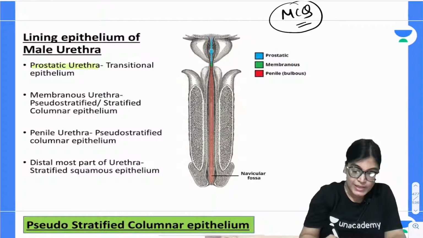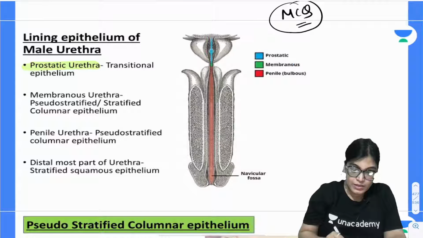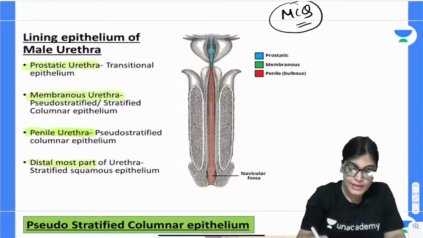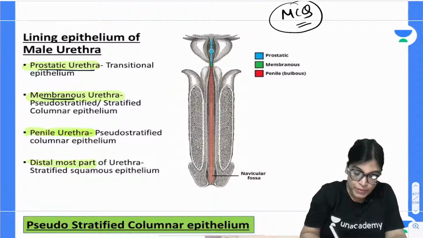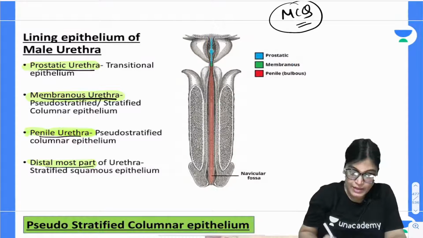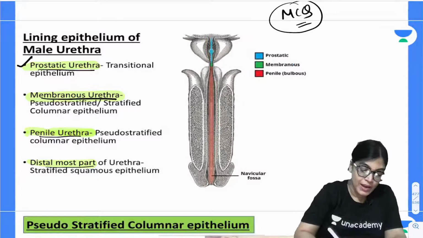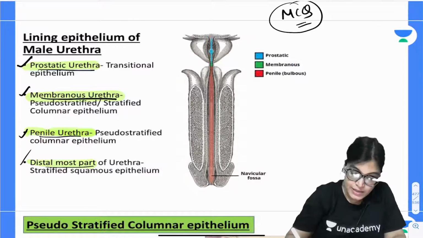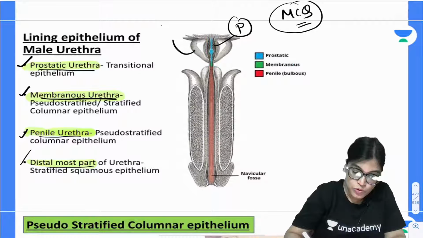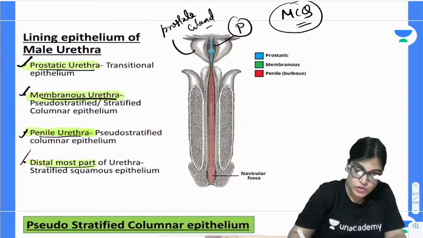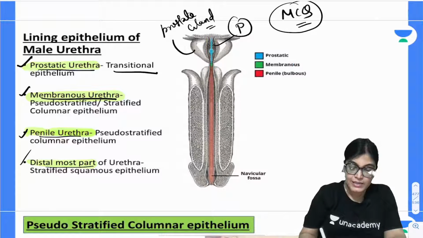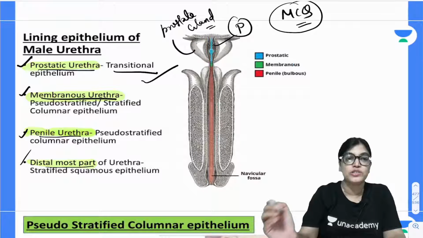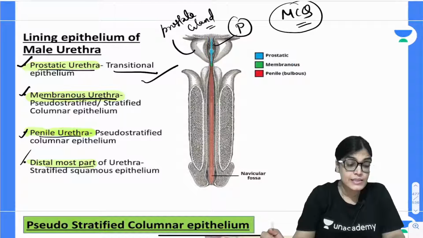If I talk about the urethra, its parts are prostatic, membranous, penile and the distal most part. When I am talking about the prostatic urethra, as you can see here, this is P for the prostatic part and this is the prostate gland. The part of the urethra lying in the prostate gland is called the prostatic urethra. The lining epithelium is transitional epithelium, or urothelium.